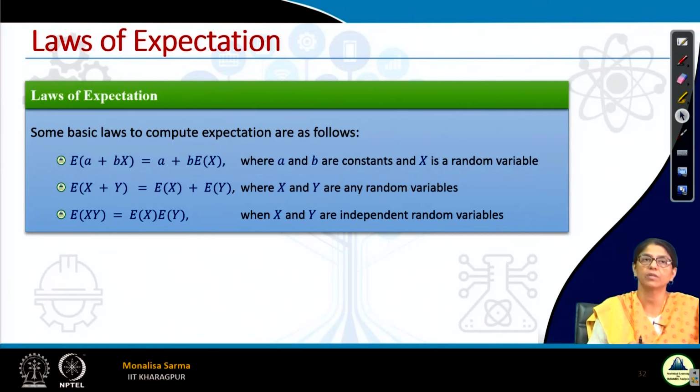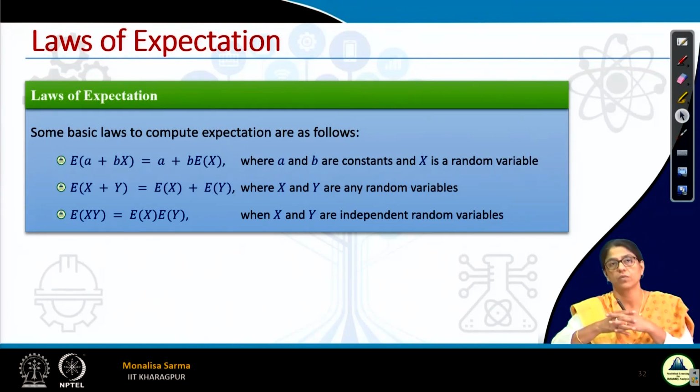So E of a plus bx will be a plus b into E of x. Similarly, for two random variables, the expected value of x plus y is the expected value of x plus the expected value of y. E of xy is equal to E of x into E of y. However, this is applicable only when x and y are independent random variables.